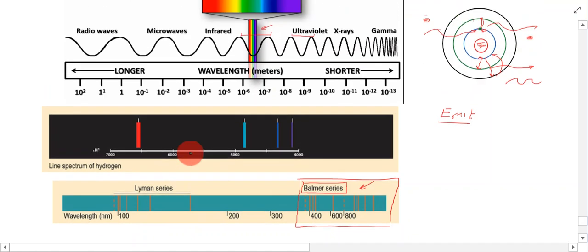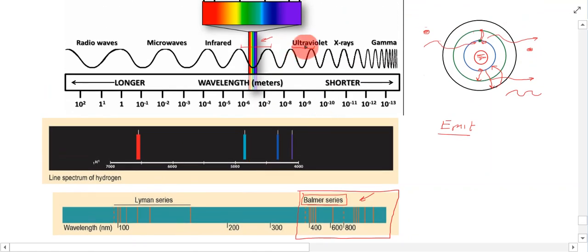And also, not only can atoms such as hydrogen give off ultraviolet radiation, but they can also give off infrared radiation as well. Now we don't detect these with our eyes. We'd need special instruments to be able to detect these wavelengths of light.